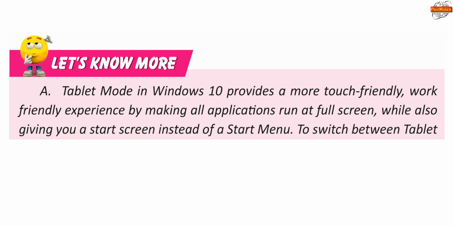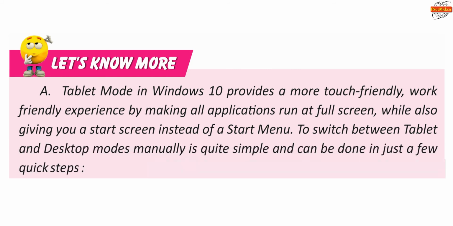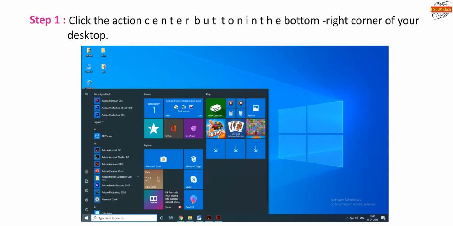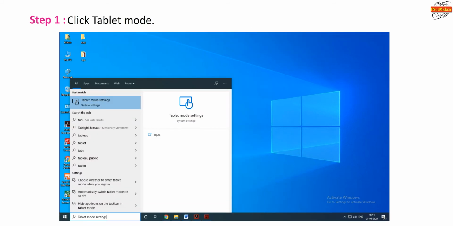full screen, while also giving you a start screen instead of a start menu. To switch between tablet and desktop modes manually is quite simple and can be done in just a few quick steps. Step 1. Click the Action Center button in bottom right corner of your desktop. In Step 2, click the tablet mode.